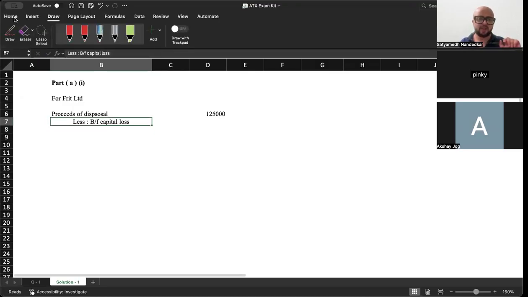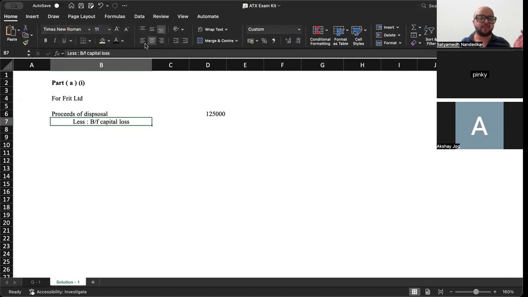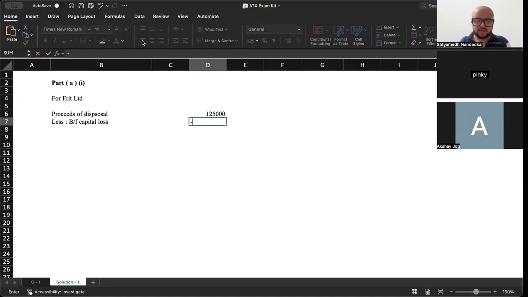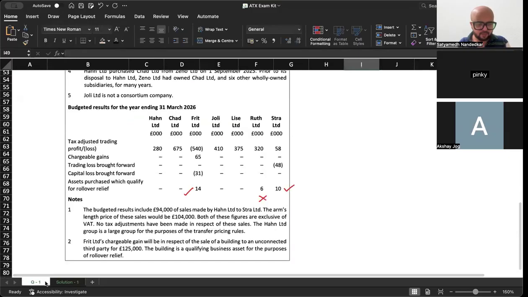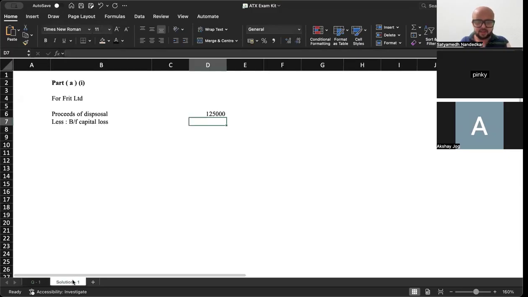Allow me to complete the working, then you will understand why I am doing whatever it is that I am doing. ठीक है. माइनस कितना है? 31,000 है ना? हाँ. Minus 31,000. What is this number?